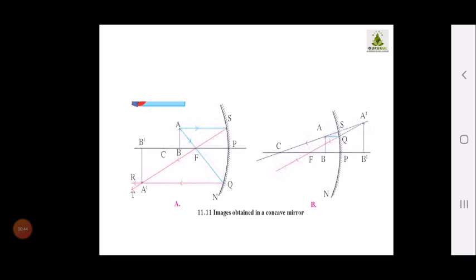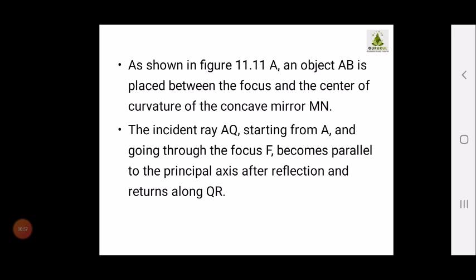Children, I request you all to kindly keep your textbooks ready with you, so that as I am explaining, simultaneously you will be able to refer to it, and then you will be able to understand it more properly. So children, as shown in figure 11.11, an object AB is placed between the focus and the center of curvature of the concave mirror MN. An incident ray AQ starting from A and going through the focus F becomes parallel to the principal axis after reflection and returns along QR.